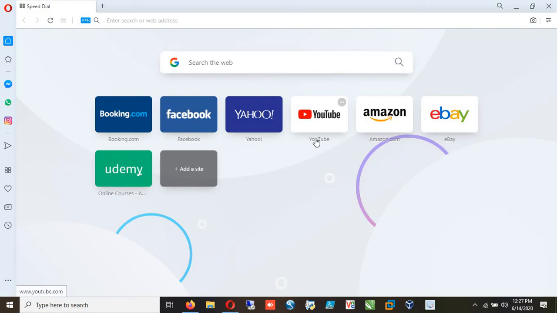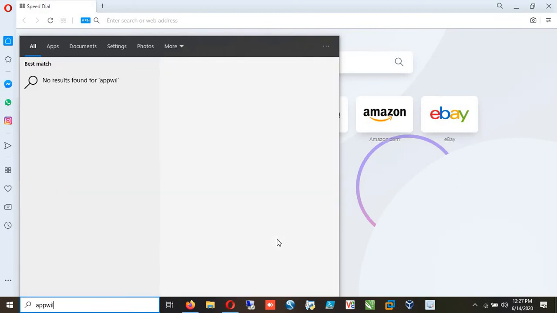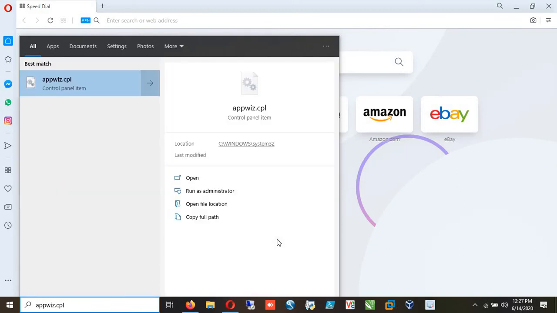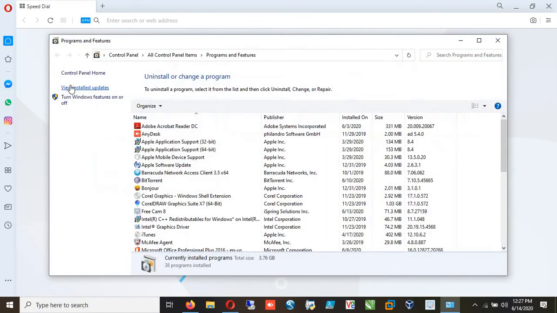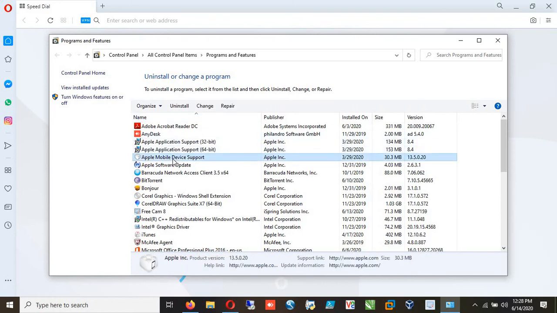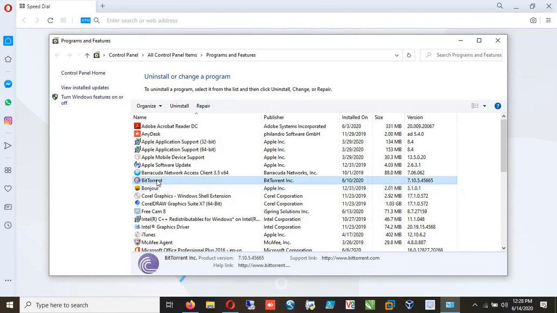Hi, in this video I am going to show you how to use the appwiz.cpl control panel tool command to uninstall programs and applications on your Windows machine. Okay, so let's start. On your Windows 10 machine, we can search for the appwiz.cpl control panel tool command. Once it is found, we can click on the appwiz.cpl and this will bring up the uninstall or change a program window. On this window, we can just select the application or program we want to uninstall.